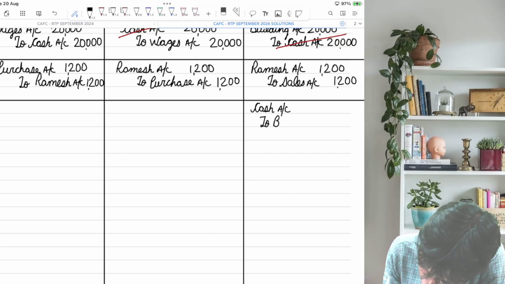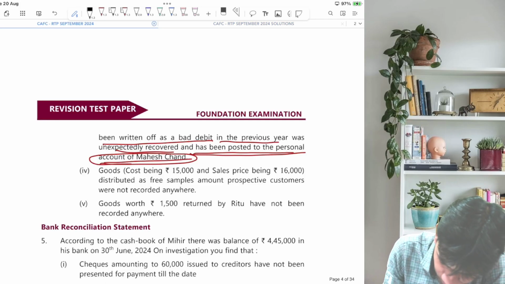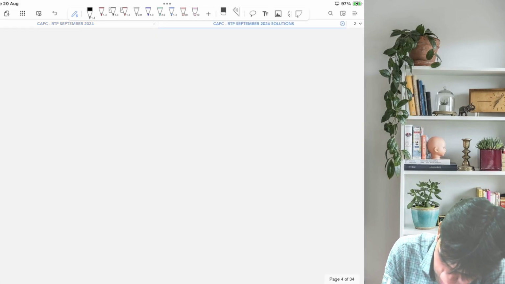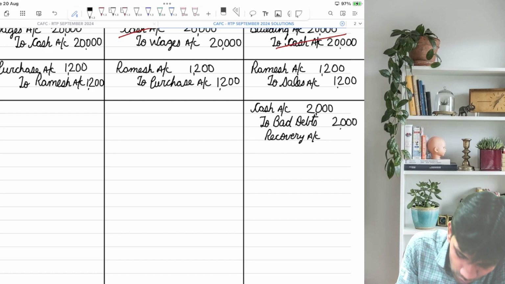It should be cash account debit to bad debts recovery. What is the amount recovered? 2000. What error they have committed: it has been posted to the credit of Maheshchand.